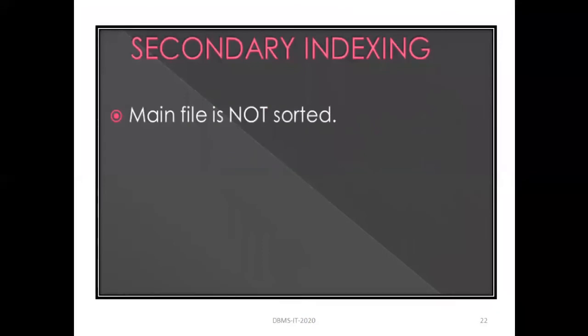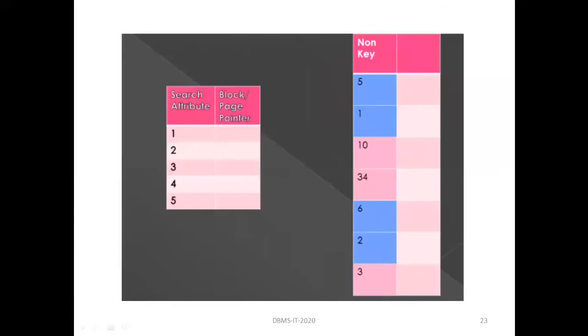Now, secondary indexing. In secondary indexing, the main file is not sorted. Suppose there is a student information table. You can perform primary indexing on student ID. Now you can also perform another indexing on name. The name is not sorted, so you can apply secondary indexing on the basis of the name of the student. You can see this is an example of secondary indexing. This is the main file and this is the index file. You can see the main file is not sorted and the index file is always sorted.